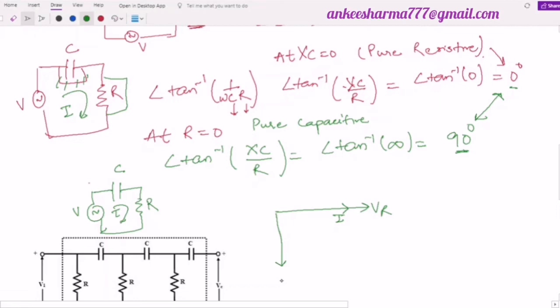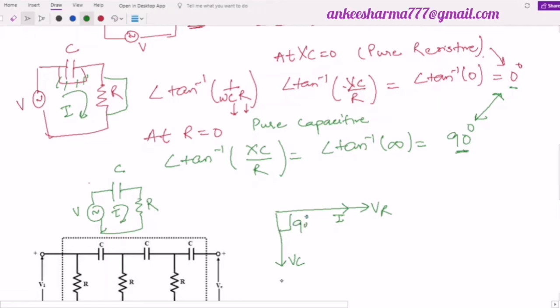I will write here VC, right? So this VC, if you see, is lagging the current I, or in the other way I can say this I is leading the voltage VC. It means in the capacitor the current is leading by an angle of 90 degrees, right?